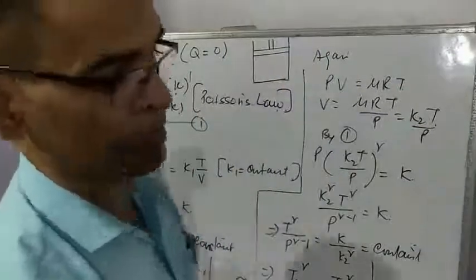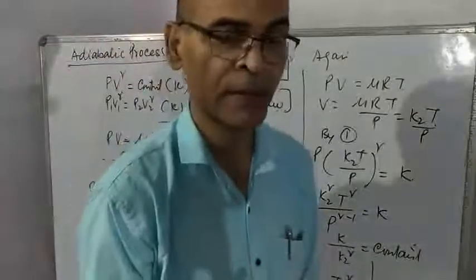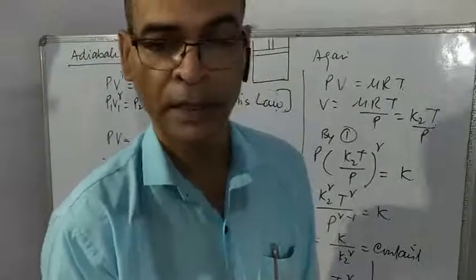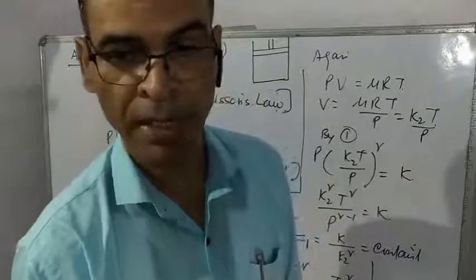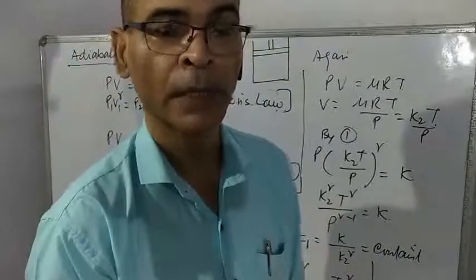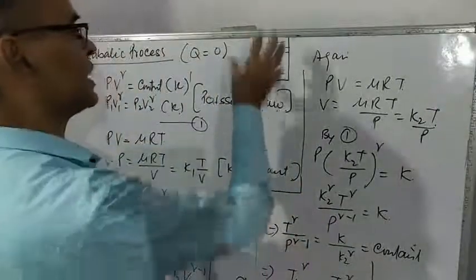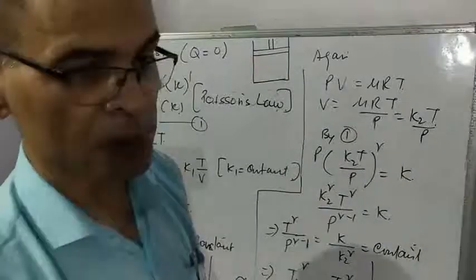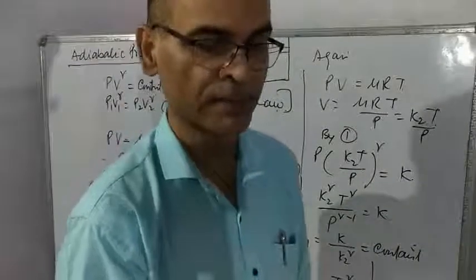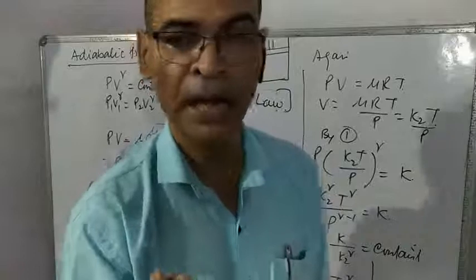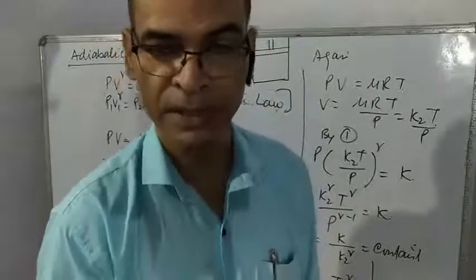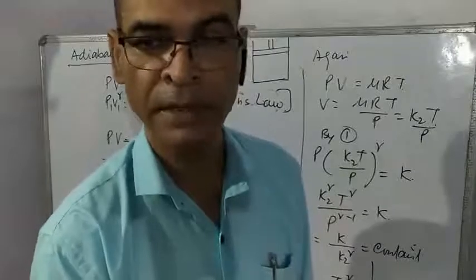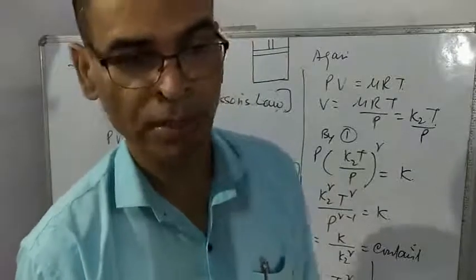But the problem is, no material is perfectly insulating. So how to make a process adiabatic practically? If the process is very quick, very fast, heat will hardly get any time to escape from the system, and almost total heat will remain inside the system, so heat is constant.